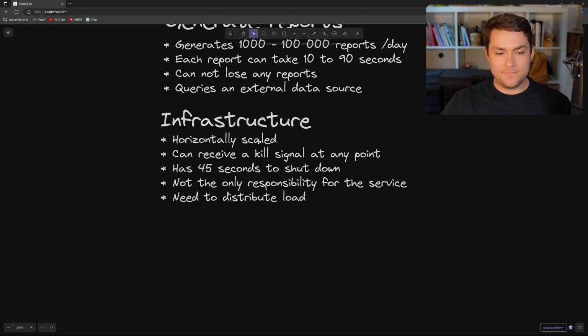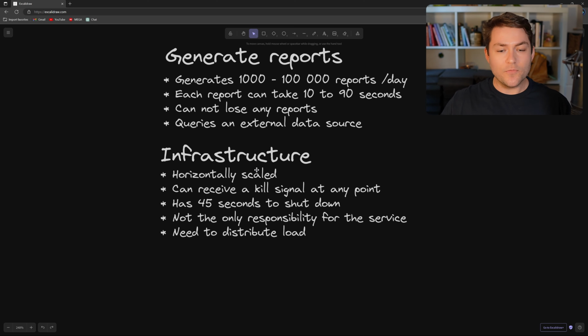So if you want to have a go at trying to solve this problem, now's a good time to pause the video, go draw out an architecture that you think might work, and then come back and watch the rest of the video.